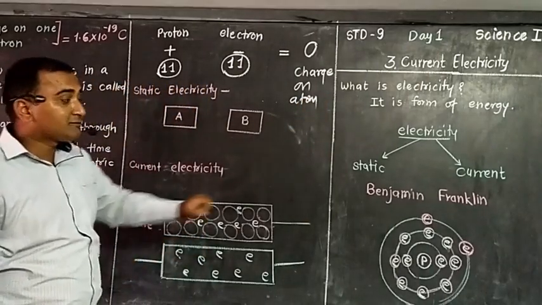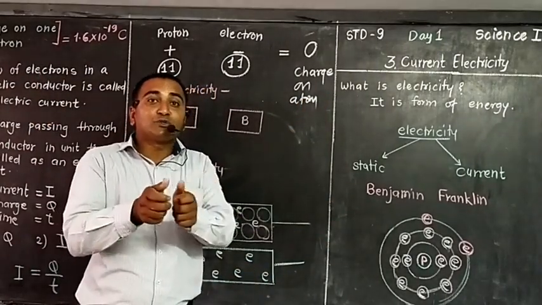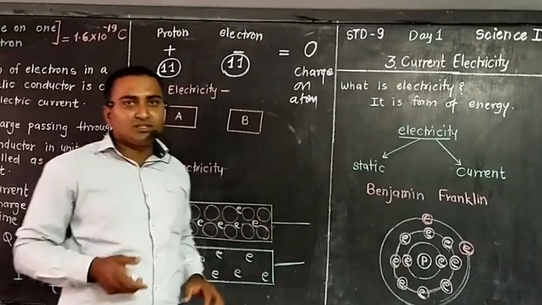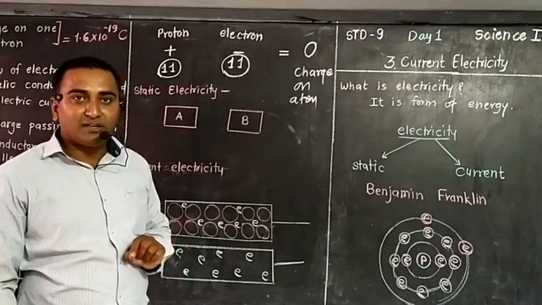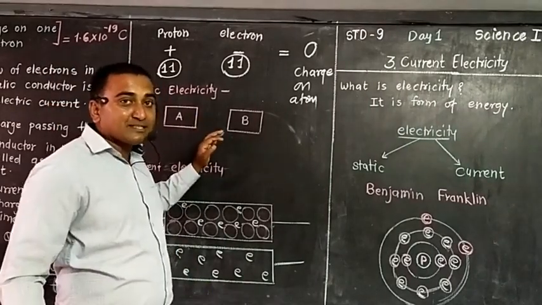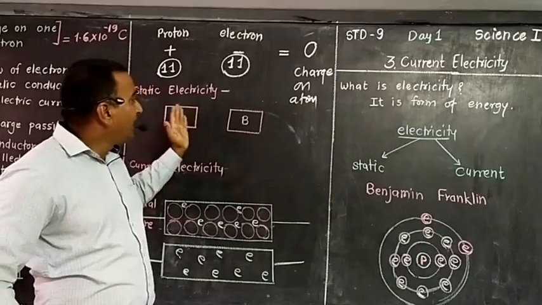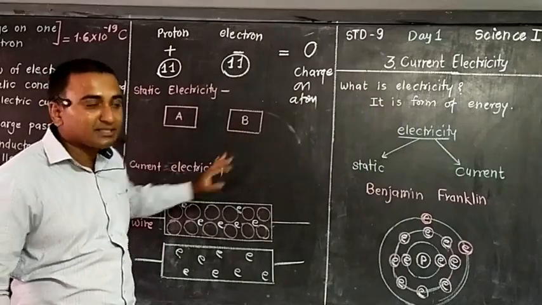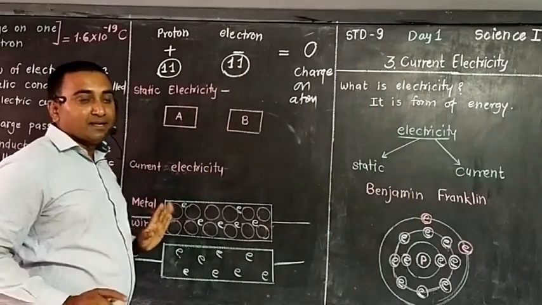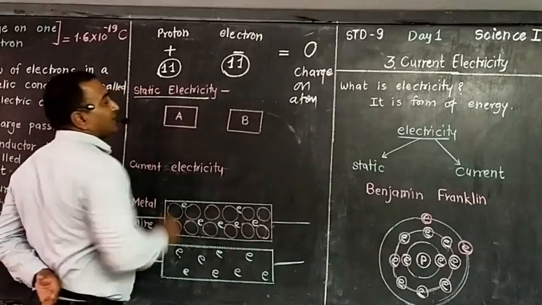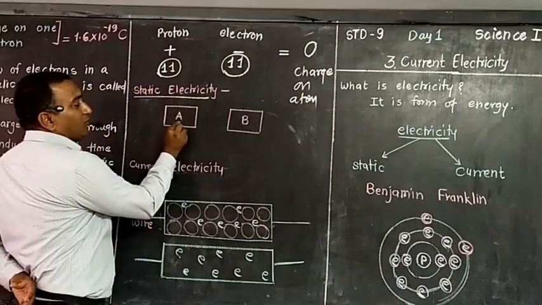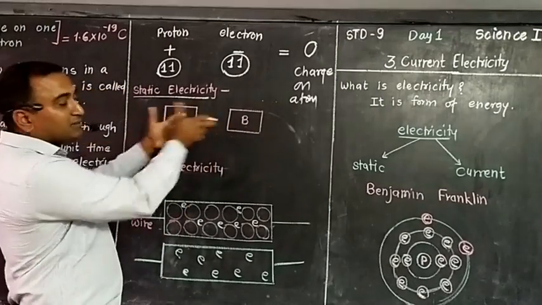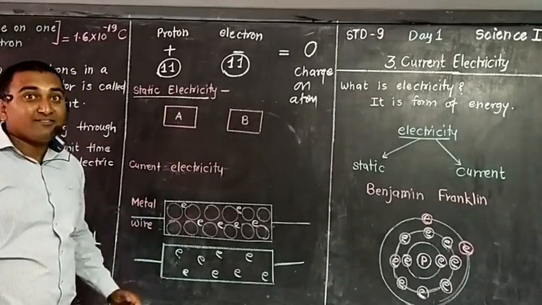But when you rub two metals or two bodies against each other, because of the friction between the two bodies, some free electrons are transferred from one object to the second object. To understand static electricity, this is object A or body A, and this is object B or body B. We are going to rub these two objects against each other, and what happened?